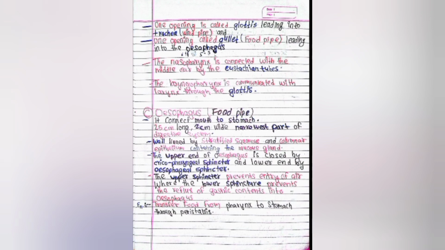The nasopharynx is connected with the middle ear by the Eustachian tube. The laryngopharynx communicates with the larynx through the laryngeal inlet.